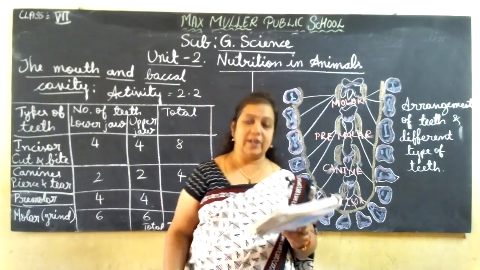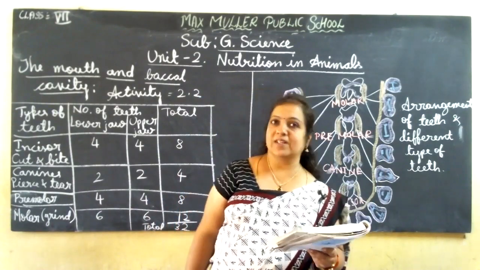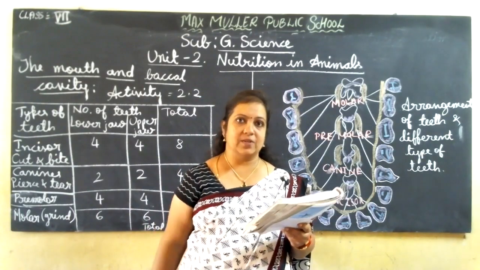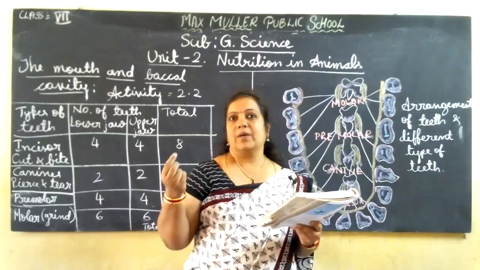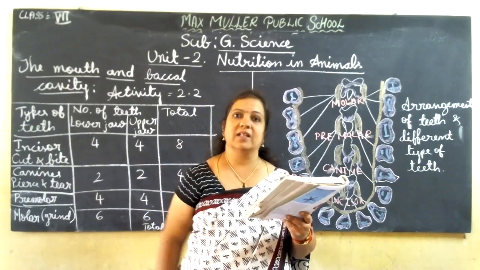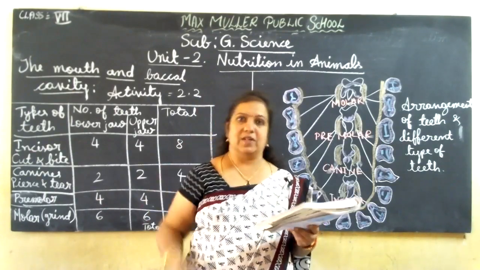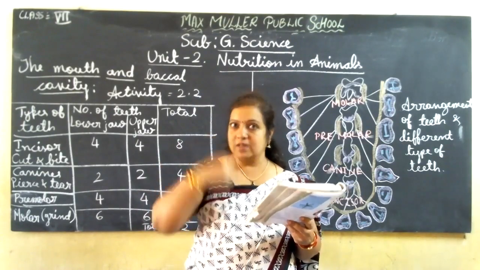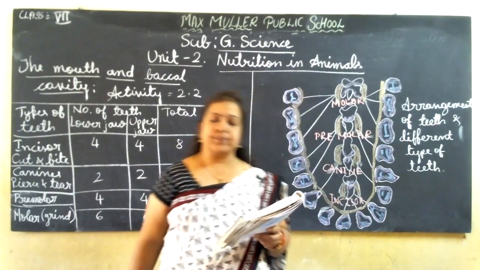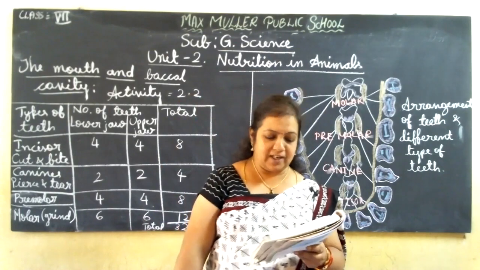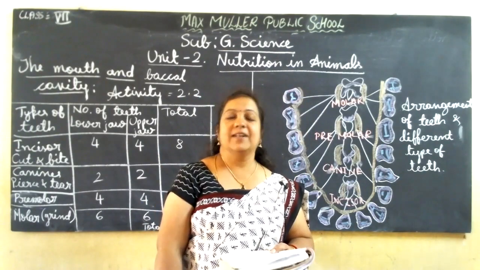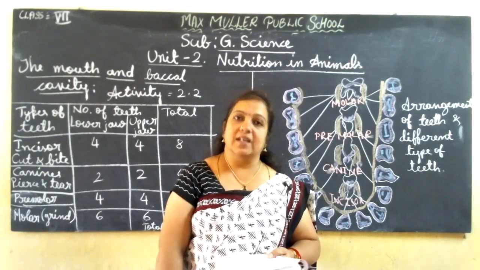Wash your hands, look into the mirror, open your mouth and see the buccal cavity. Count the number of teeth. First, count by using your index finger, or any one thing that you have washed carefully, put it inside and count the number of teeth in the lower jaw and upper jaw also. When you open your mouth, down is the lower jaw and up is the upper jaw. One more activity they are telling: count the number of teeth and how many kinds of teeth you find there. What are the different types? How many kinds of teeth are there? That you have to find out.